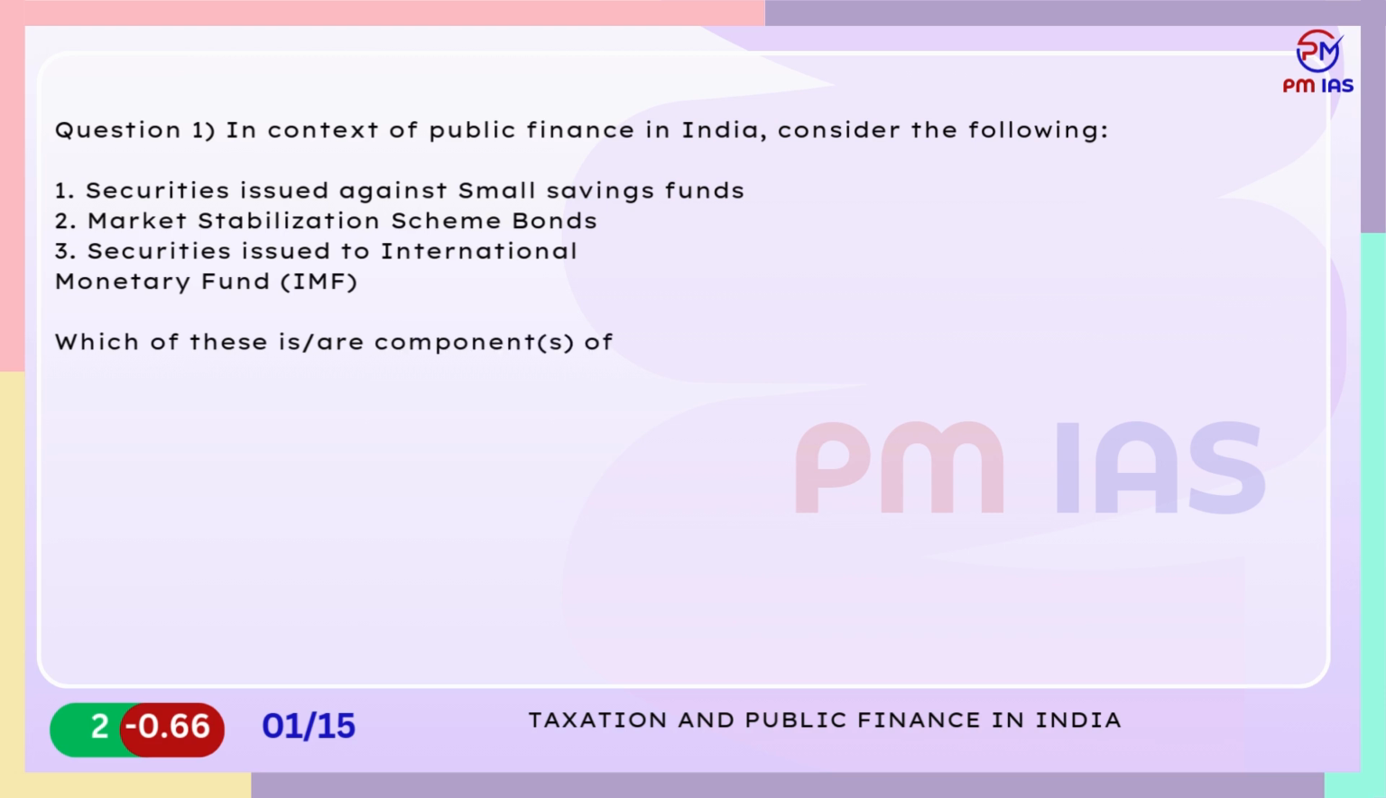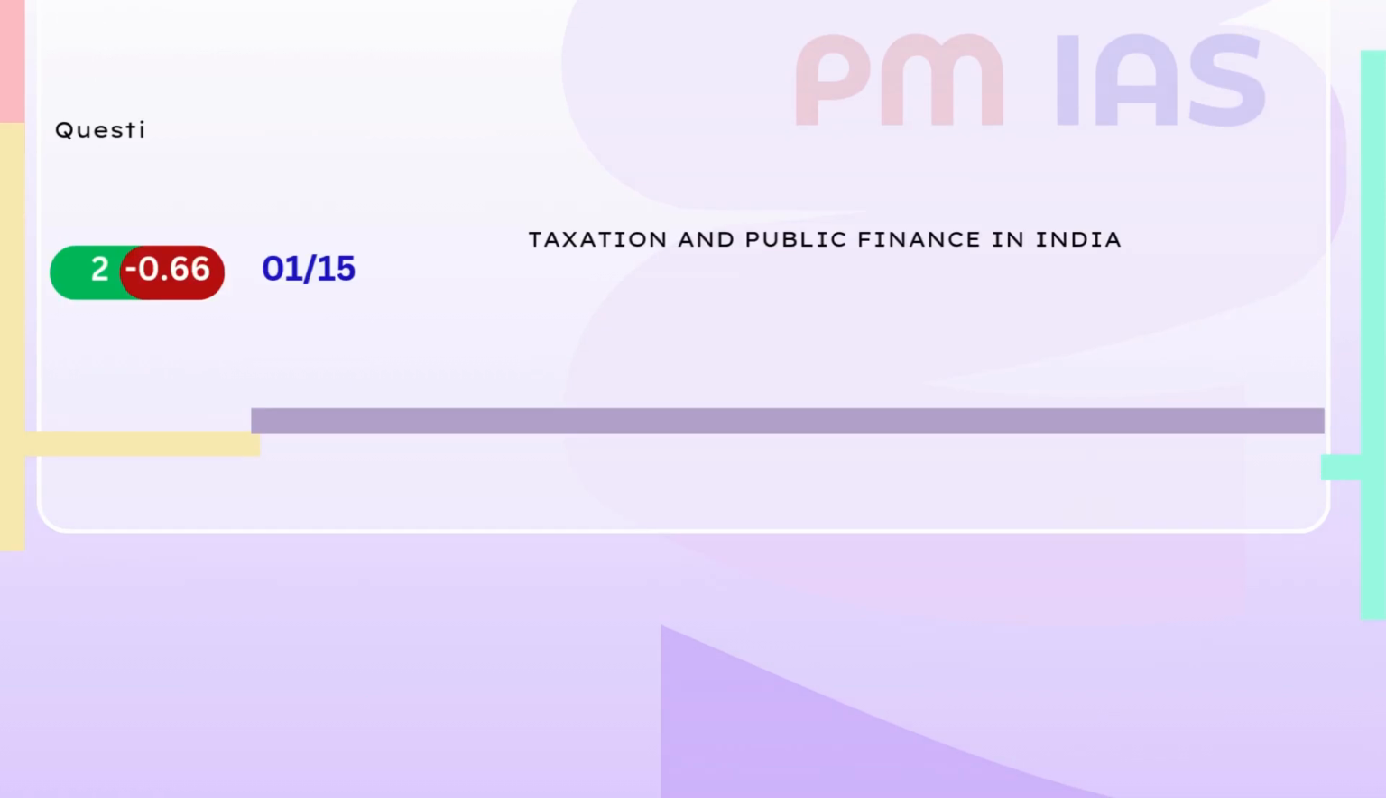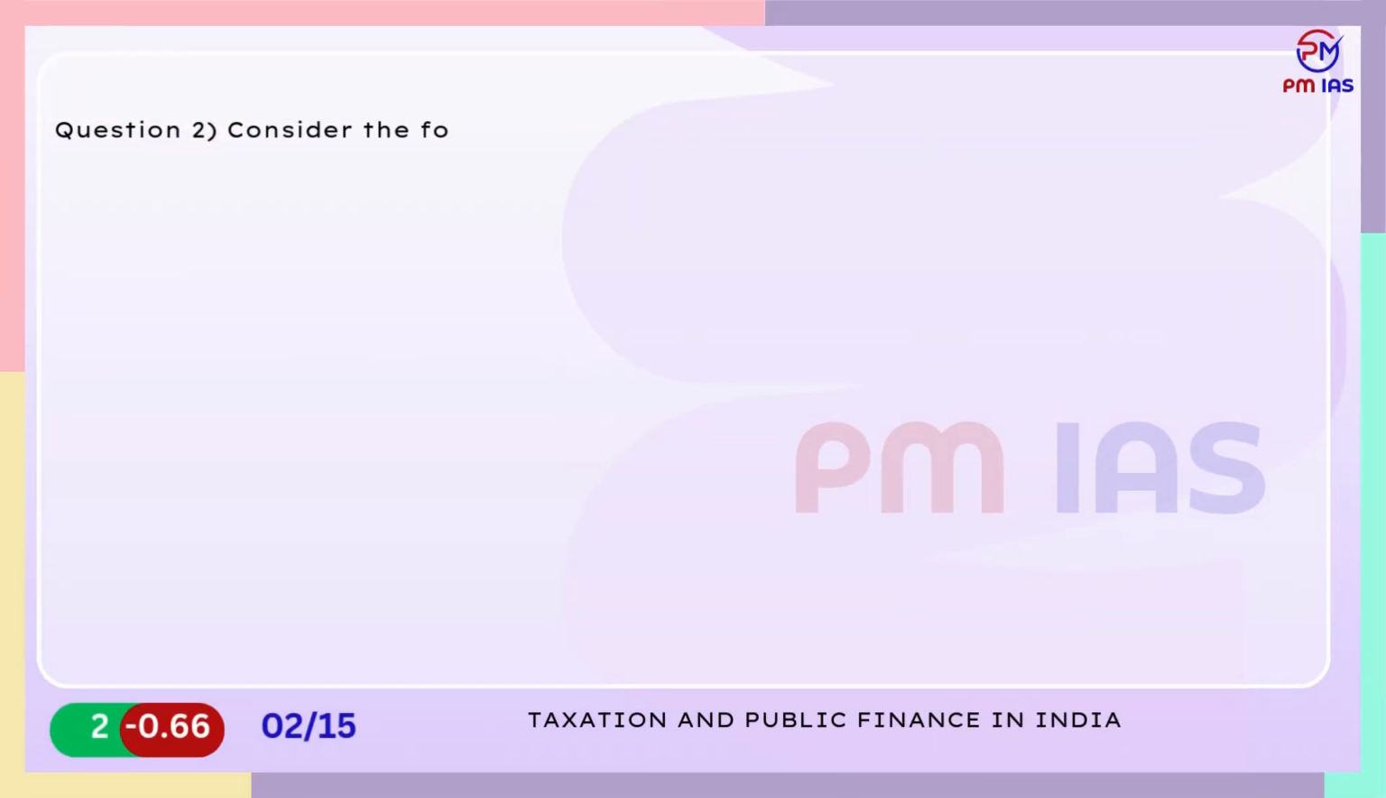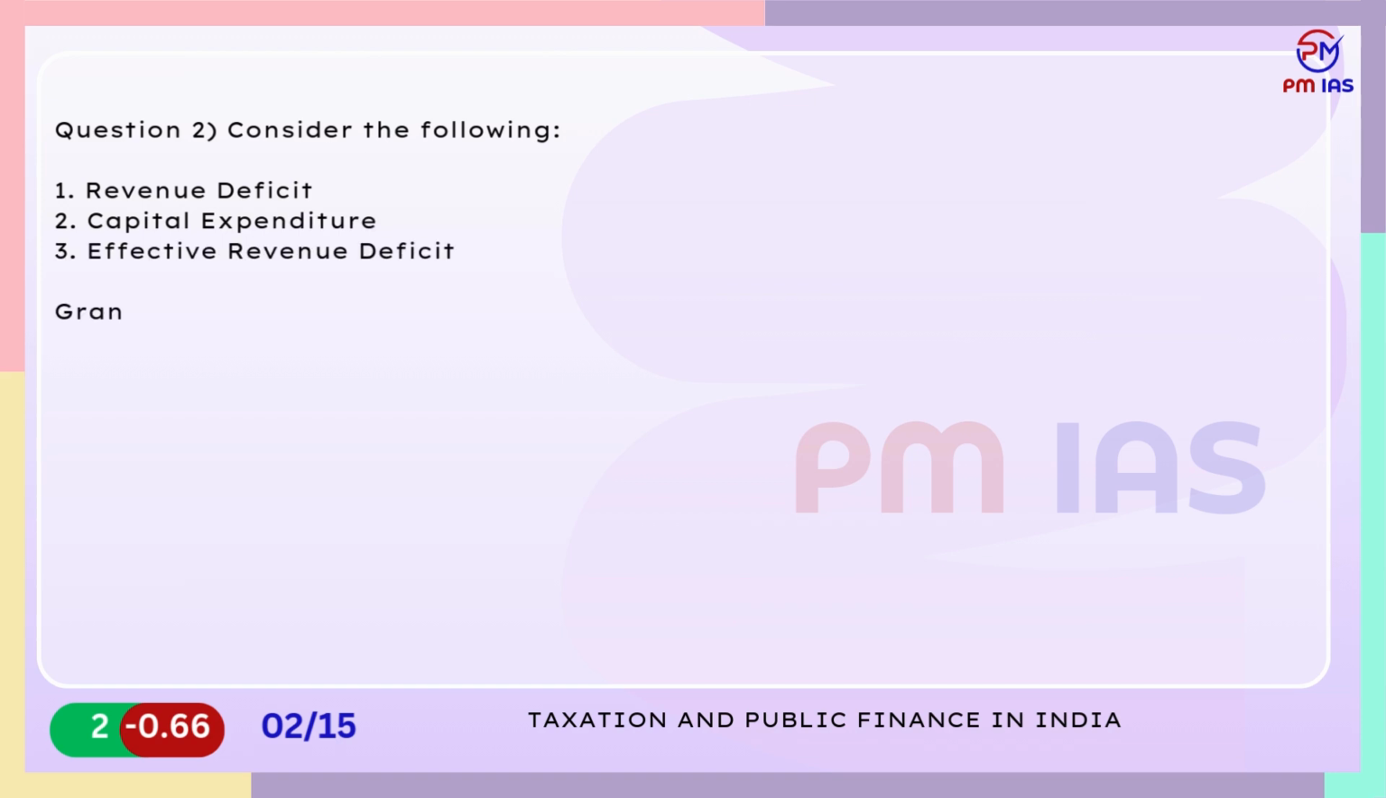A. 1 only. B. 1 and 2 only. C. 2 only. D. 1, 2 and 3. Question 2. Consider the following. 1. Revenue deficit. 2. Capital expenditure. 3. Effective revenue deficit. Grants or expenditure used for creation of assets are calculated under which of the given heads?